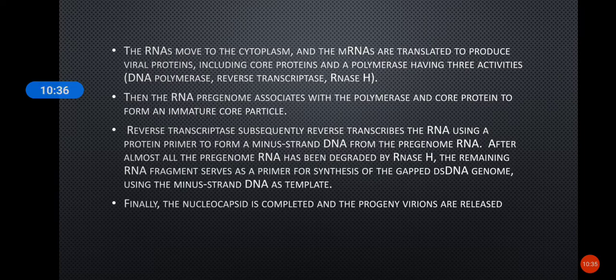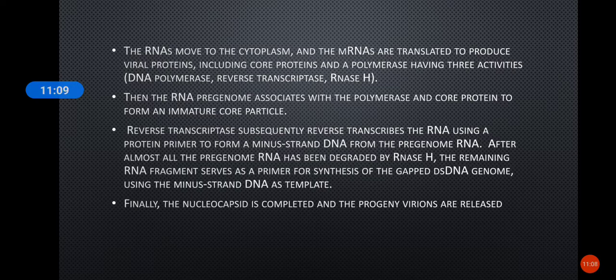In the next step, the RNA pre-genome, that is the 3.4 kilobase RNA, will associate with the polymerase and the core proteins that are translated, and they form an immature core particle. And then the reverse transcriptase activity of the enzyme will reverse transcribe the RNA using a protein primer, and form a minus strand DNA from the pre-genome RNA.